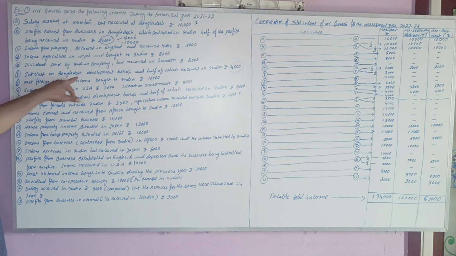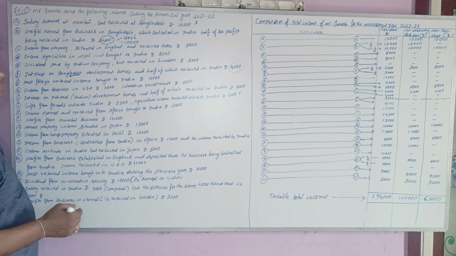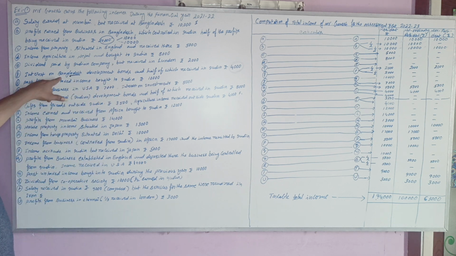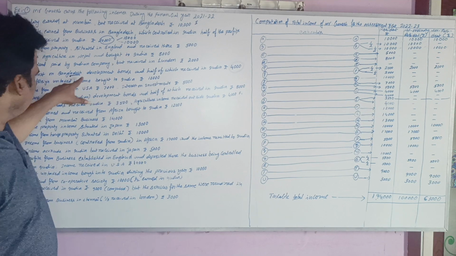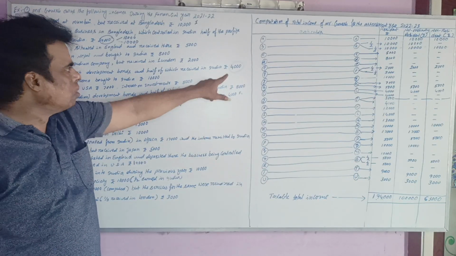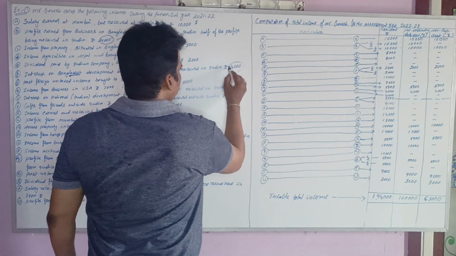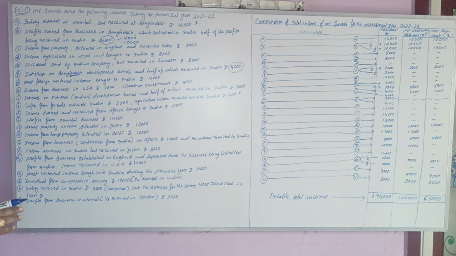So interest on Bangladesh development bonds, Bangladesh is outside India. Received and earned both occur there. Out of 4,000 in Bangladesh, 50% is received in India. So out of 4,000, 50% of the amount is earned and received in Bangladesh, and the remaining 50% is earned in Bangladesh and received in India.